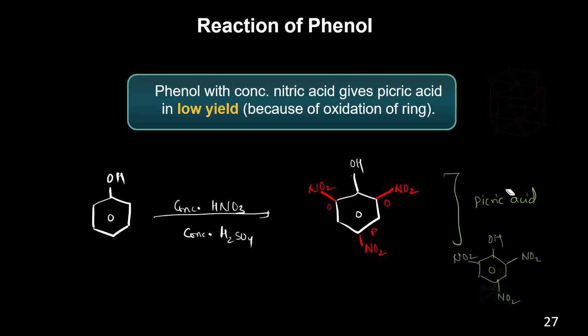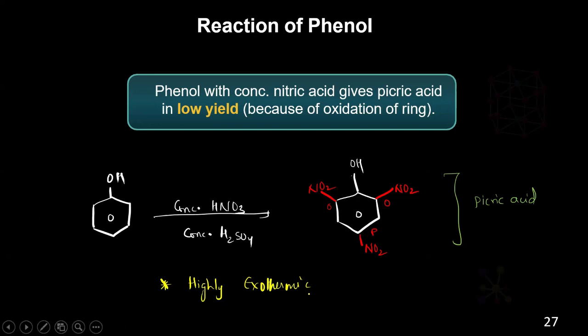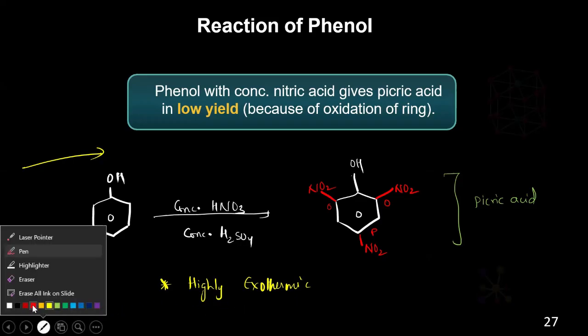Okay, so remember. And one more thing you need to remember here: this picric acid formation is a highly exothermic reaction. So what is the meaning of exothermic reaction? We have two types of reactions. Either you are giving the energy, or after the reaction the energy is released. So based on that, exothermic or endothermic. If a lot of energy is released, then we call it exothermic.